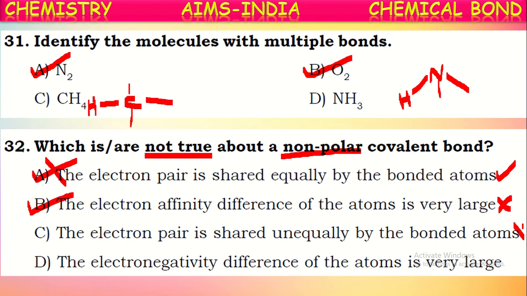So it is also not correct, because in non-polar covalent molecules, the electron pair is equally shared. So this is also not correct about a non-polar covalent bond. Now, this is the correct answer. The electronegativity difference of the atoms is large. So this is also not correct about non-polar. So it is also a correct statement, because they're asking which is not true about non-polar. Only this is the statement which is true about non-polar covalent. The remaining three are not correct.